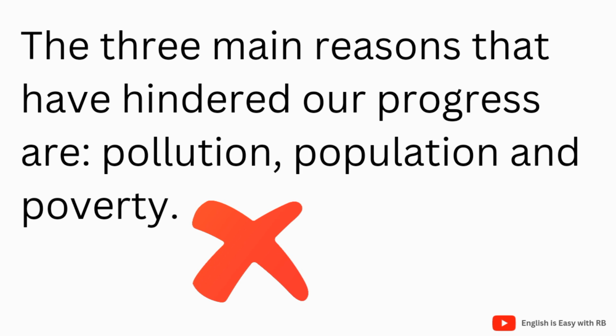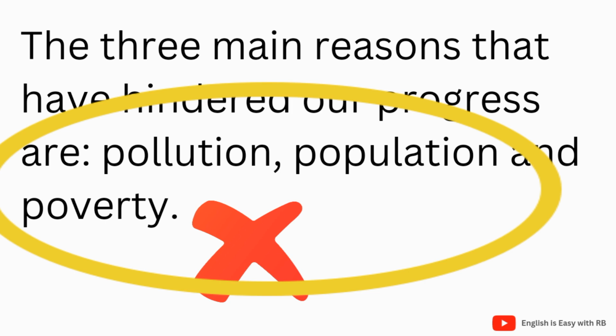The three main reasons that have hindered our progress are: pollution, population, and poverty. This is not a correct sentence. Why? Because here the colon separates the verb "are" from its subject complements: pollution, population, and poverty.